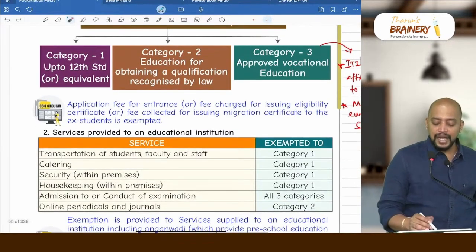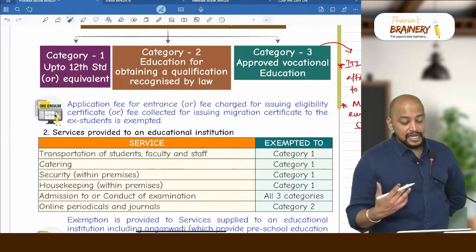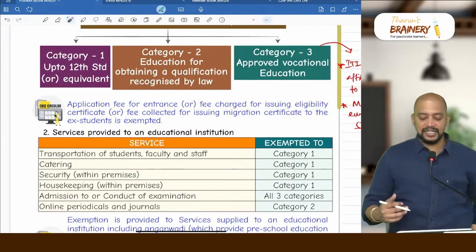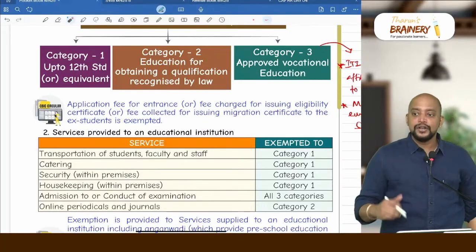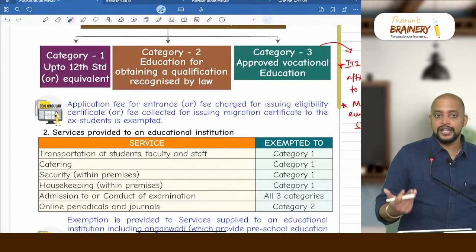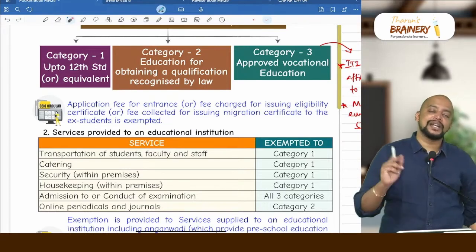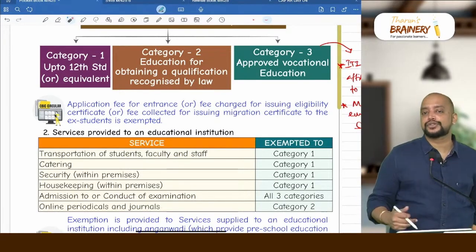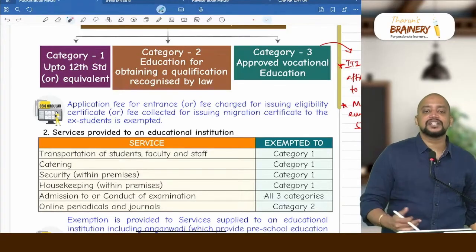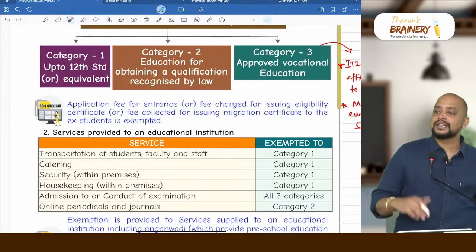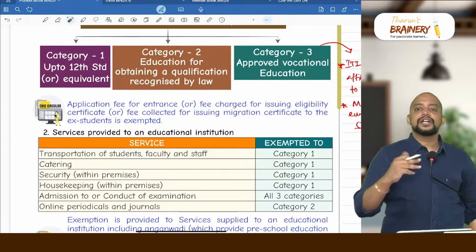Then what about the application fee or entrance fee collected, or fee collected for issuing eligibility certificate? Basically these fees are collected from the persons who are going to apply for the institution. So they are not yet students. Even then it is exempted, yes, because they are coming under prospective students. So application fee or eligibility fee or prospectus fee, all these will also be exempted because they are going to join the college or join the school.